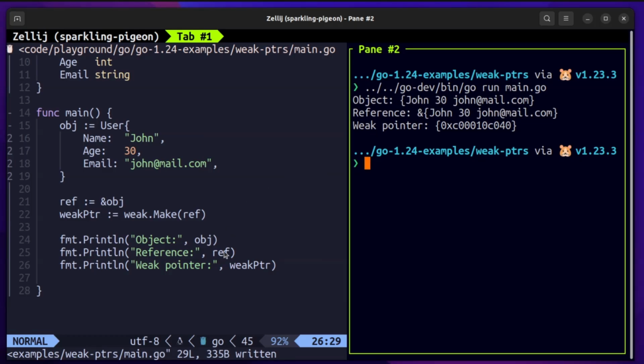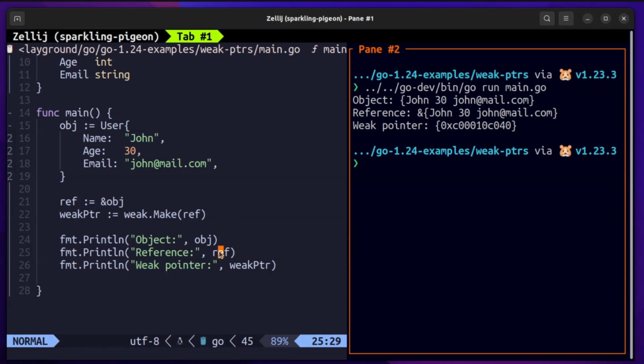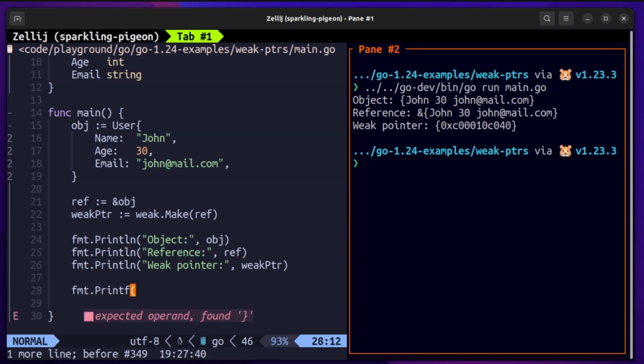So you can see that the object prints out the actual object, and the reference prints out the reference. It is prefixed by an ampersand, which indicates that it is a reference for the object variable. And then we print out the weak pointer, which in itself is not a direct reference to the object, but it actually returns the memory address where the weak pointer is storing the reference for the object variable.